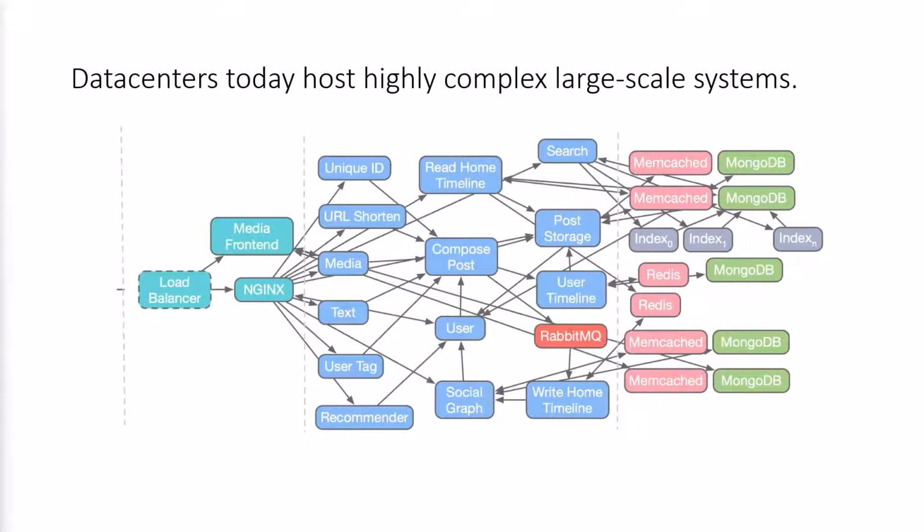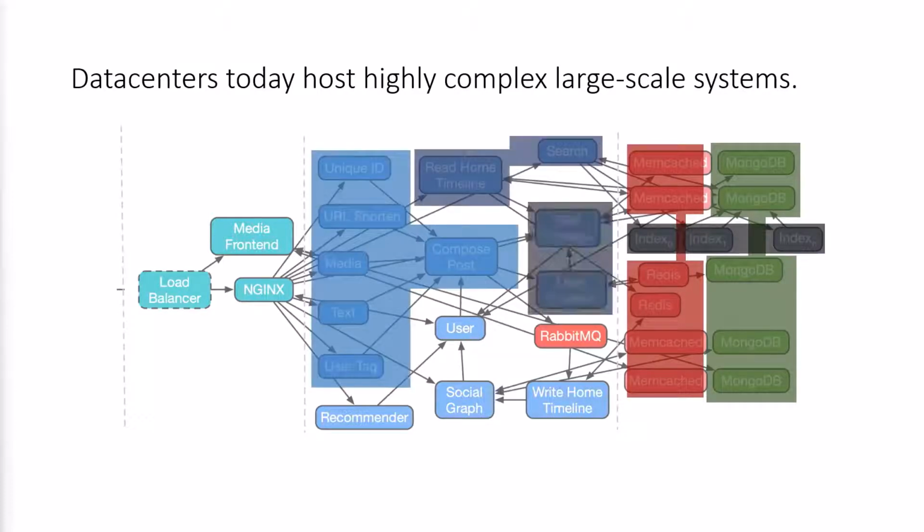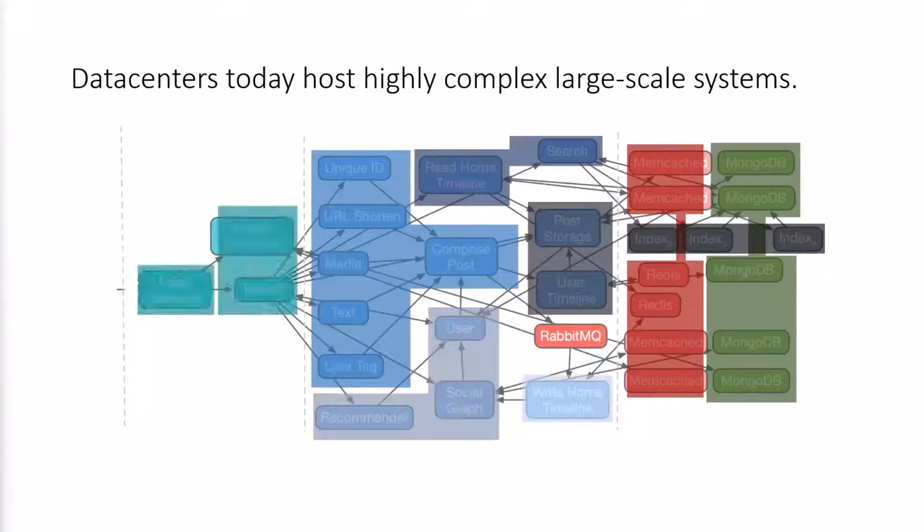Additionally, services can be grouped together based on the functionality they provide for the application. For example, Memcached and Redis are services that are used for caching, so we may group them together as the caching component. Similarly, we can group the MongoDB instances together as the storage component and the index services as the indexing component. We can group other services based on their function and interactions as well. For example, we can have a post management component and a load balancing component.